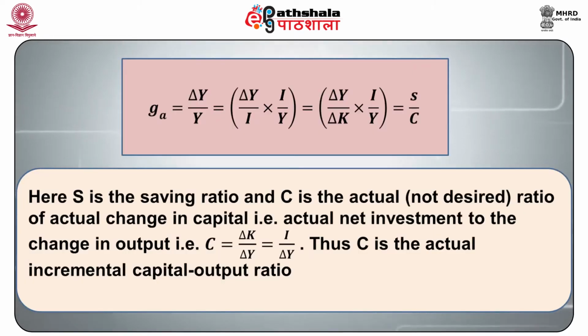Using a similar terminology as in case of warranted rate of growth, we may write that GA is equal to delta Y upon Y, which is equal to delta Y upon I multiplied by I upon Y, which is equal to delta Y upon delta K into I upon Y, which is equal to S upon C. Here S is the saving ratio and C is the actual ratio of change in capital, that is actual net investment, to the change in output, or C is equal to delta K upon delta Y is equal to I upon delta Y. Thus, C is the actual incremental capital output ratio.